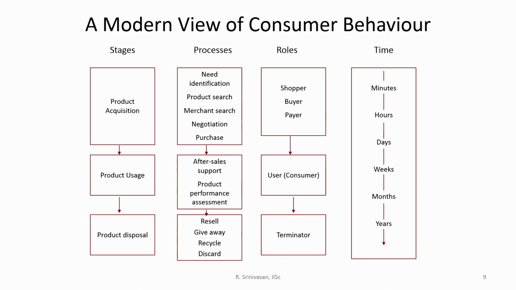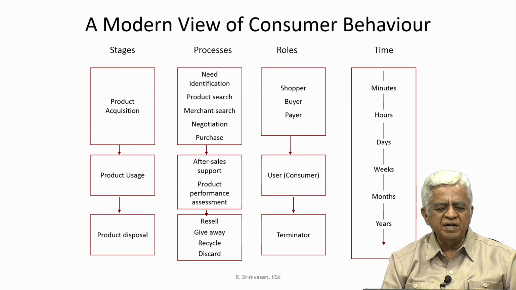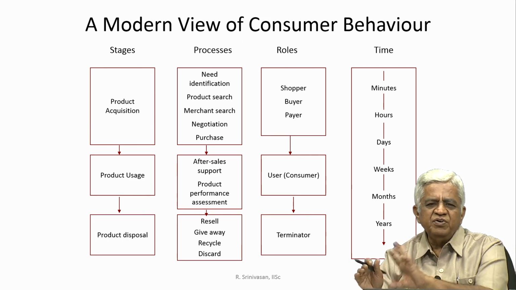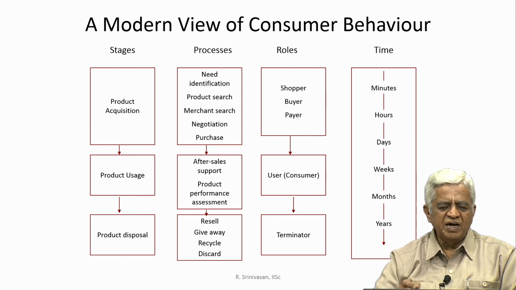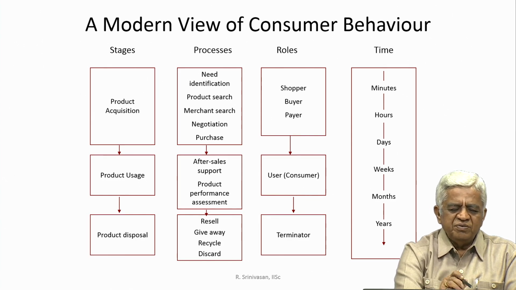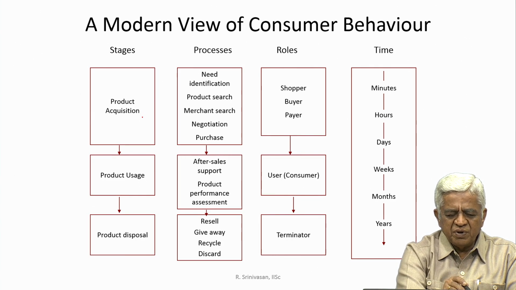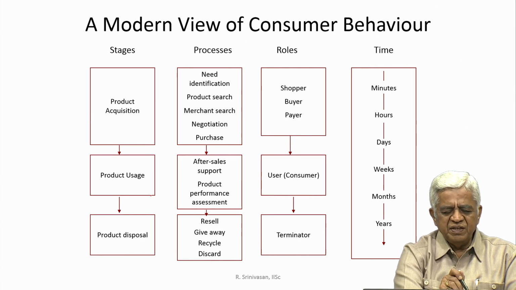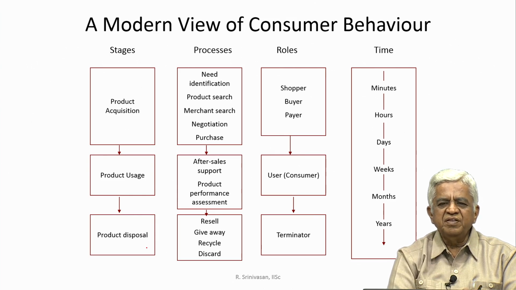Now, even that model has undergone changes with respect to the type of competition that has set in. Now, you have to visualize what is called the consumer behavior model in this fierce competitive marketing world which has set in the Indian context. So, this modern view of consumer behavior comes in. If you look at the modern view of consumer behavior, you have three stages. One is product acquisition, second is product usage, third is product disposal.